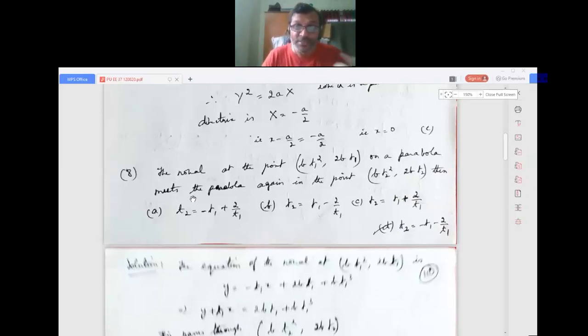Suppose this is a parabola, the tangent is touching the curve, and the normal will be perpendicular. It meets at 2 points, so it meets the parabola again at the point bt2 squared comma 2bt2.